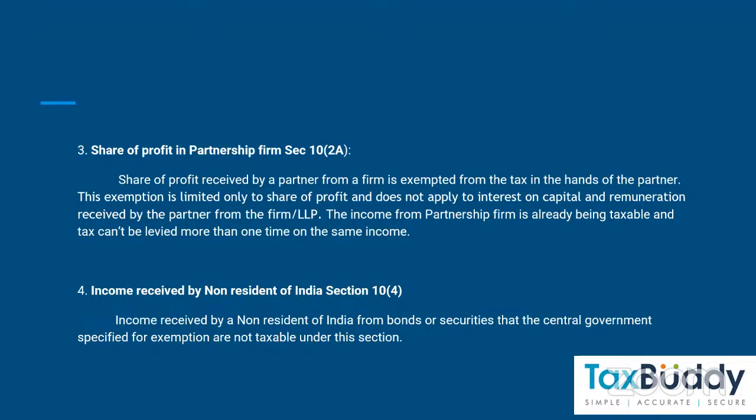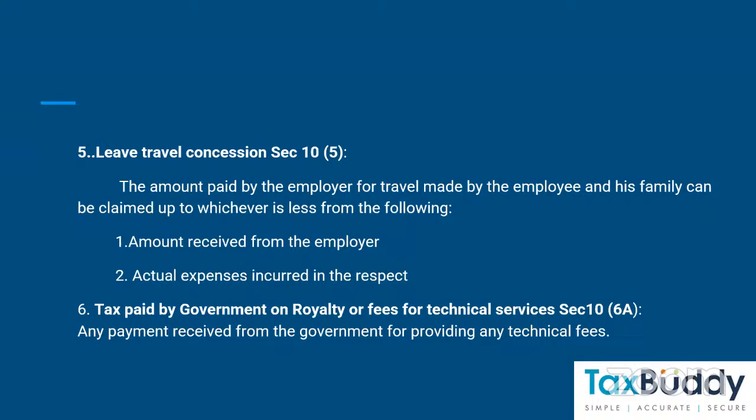Income received by non-resident of India under section 10 subsection 4. Income received by a non-resident of India from bonds or securities that the central government specified for exemption is not taxable under this section. And next is leave travel concession. This leave travel concession is covered under section 10 subsection 5.